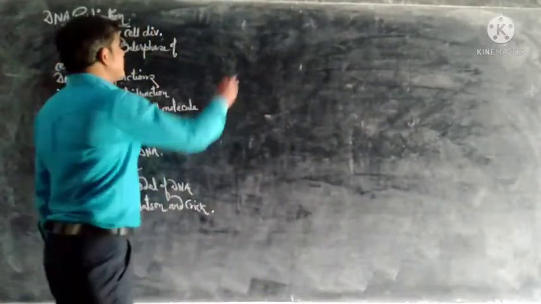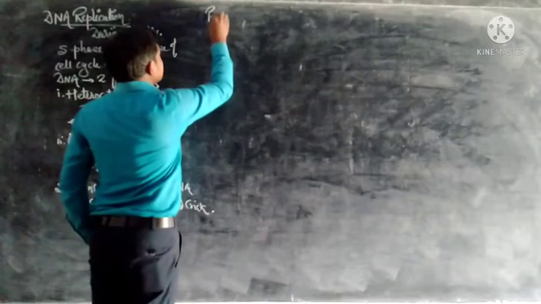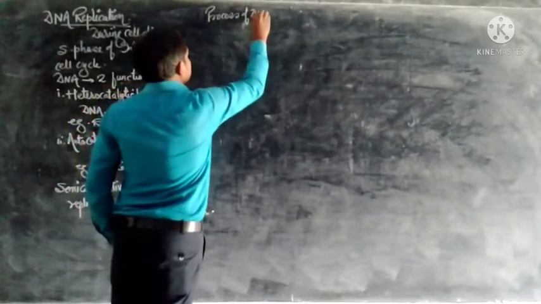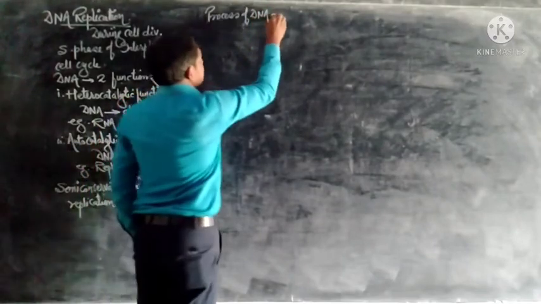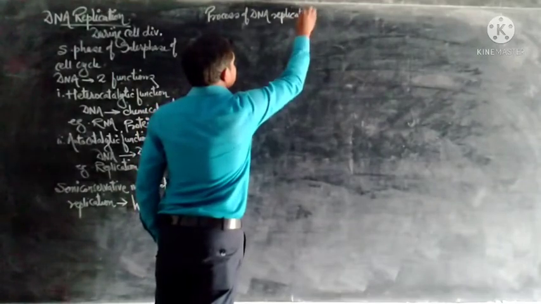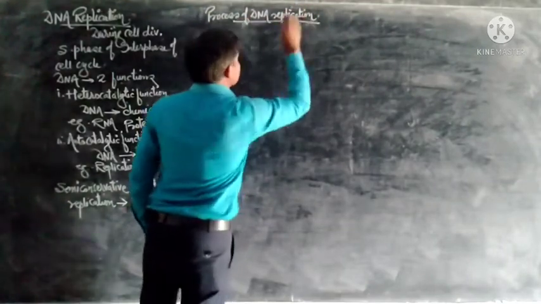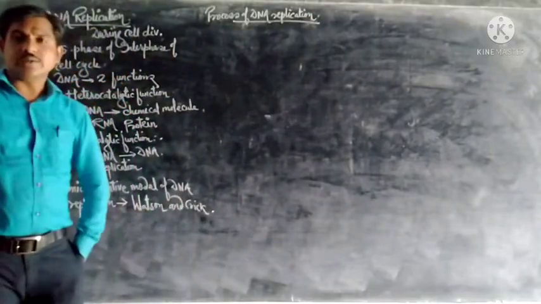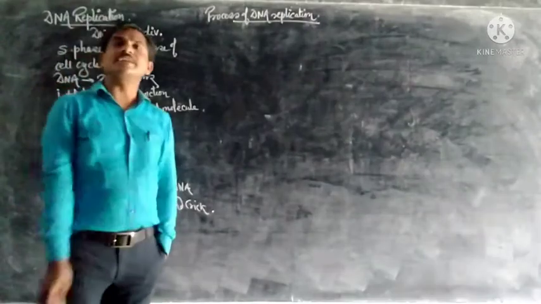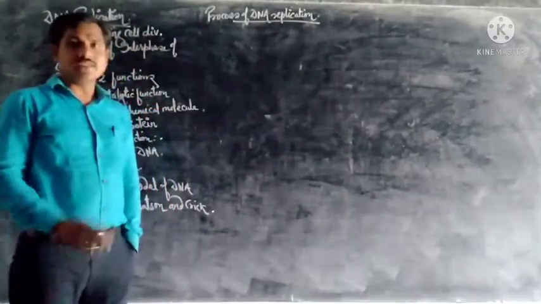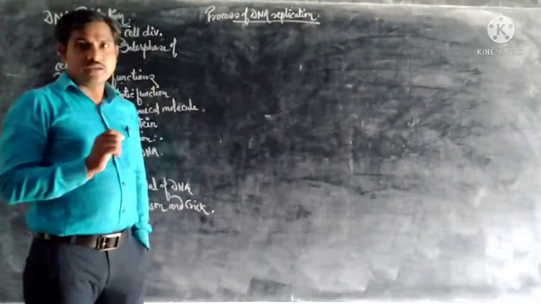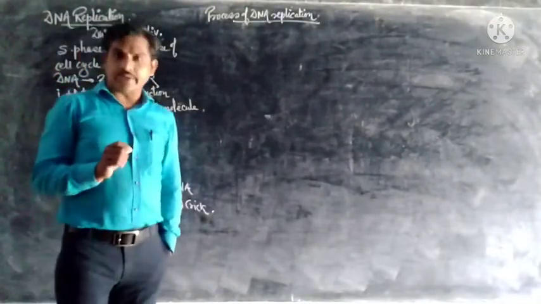So see the process of DNA replication: how DNA multiplies, duplicates, and forms its own copy step by step. As we know, the unit of DNA is the nucleotide.